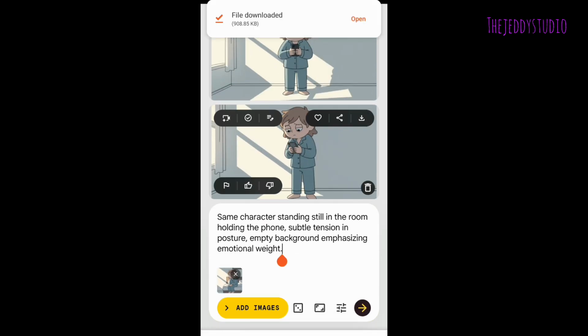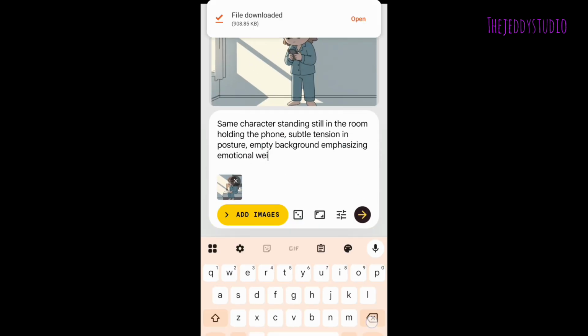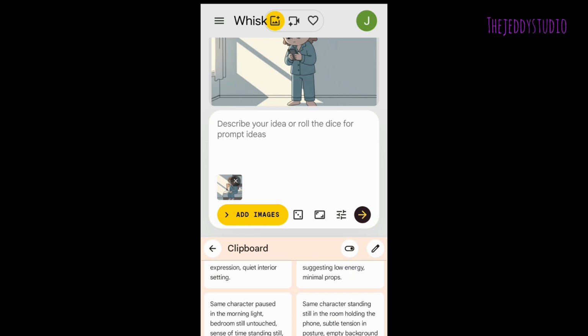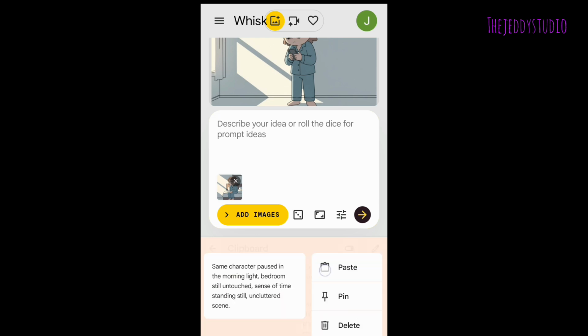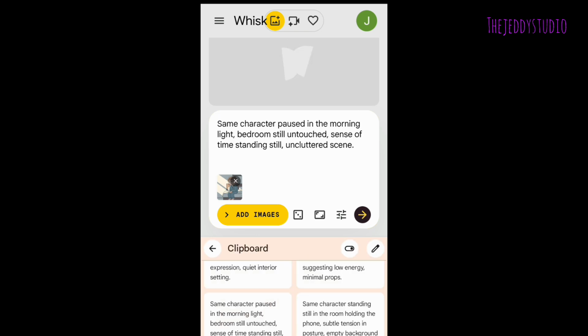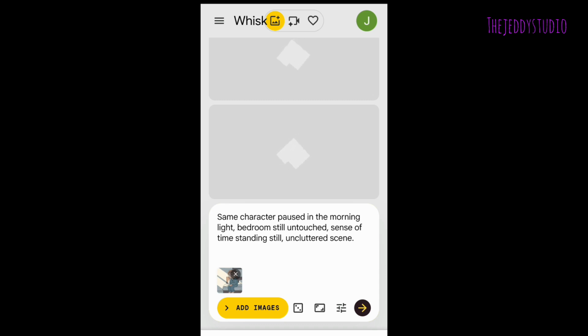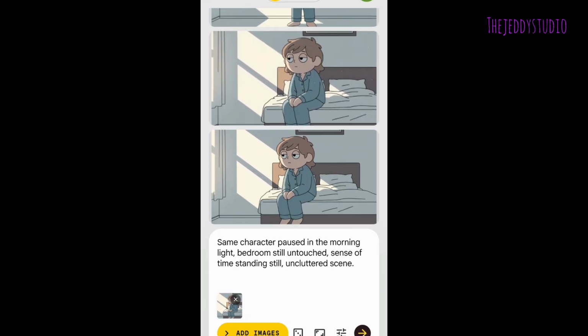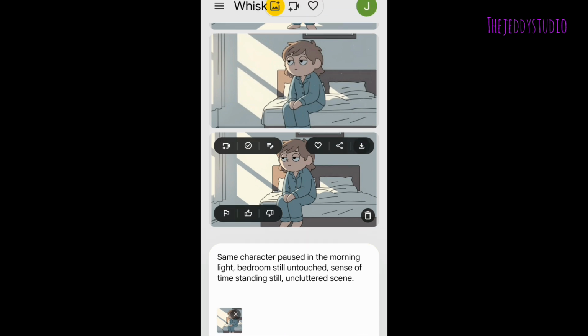I like the second image, and I click on download. Delete the text, and paste in the text for scene 3. Like that, scene 3, and click on send. Give it some seconds to generate the image for you. Whisk is free and unlimited, so you can see you're adding the subject image for consistency, so this is fine for you, okay guys? Okay, now I like the second image.